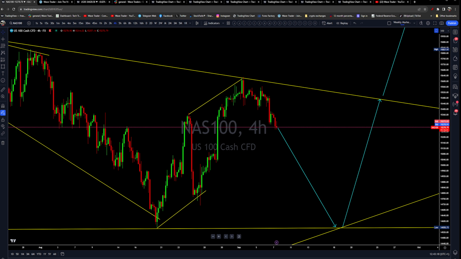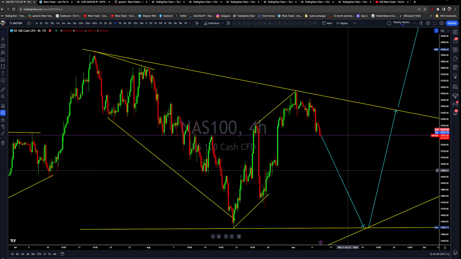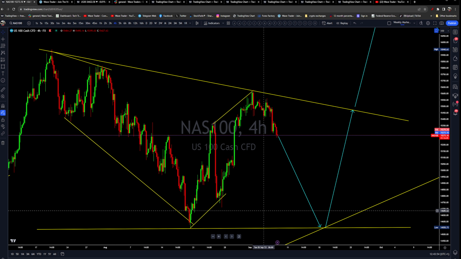Okay, we were expecting a sell opportunity appearing on the Nasdaq index up to this area. All right, we were expecting the Nasdaq index to fall to this area, and then in the weekly market outlook we were expecting it to bounce back, if you remember the weekly market outlook. All right, but right now there is no buy opportunity. We are not expecting a buy, and there is a possibility that the Nasdaq 100 index can still keep dragging lower, all the way down to these previous lows. So let's look at the charts first, and then we're going to talk about why we may see the Nasdaq 100 index keep falling all the way back to these lows.